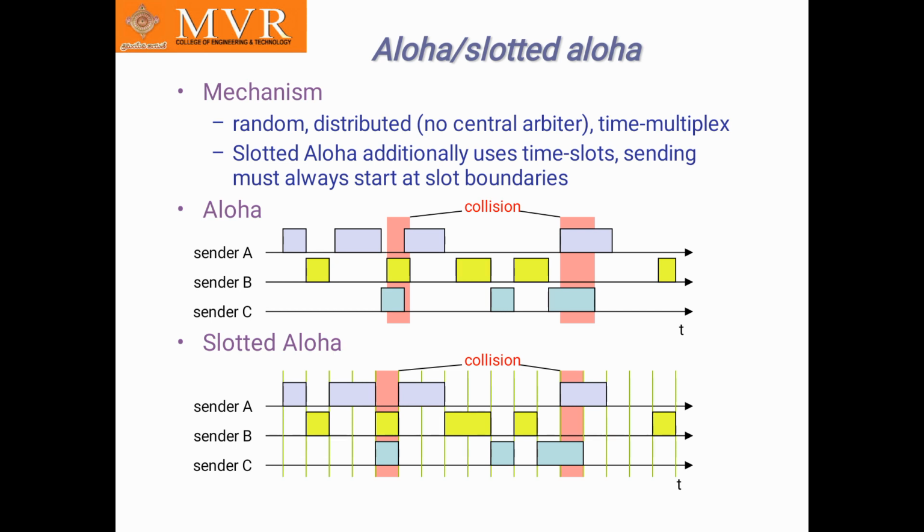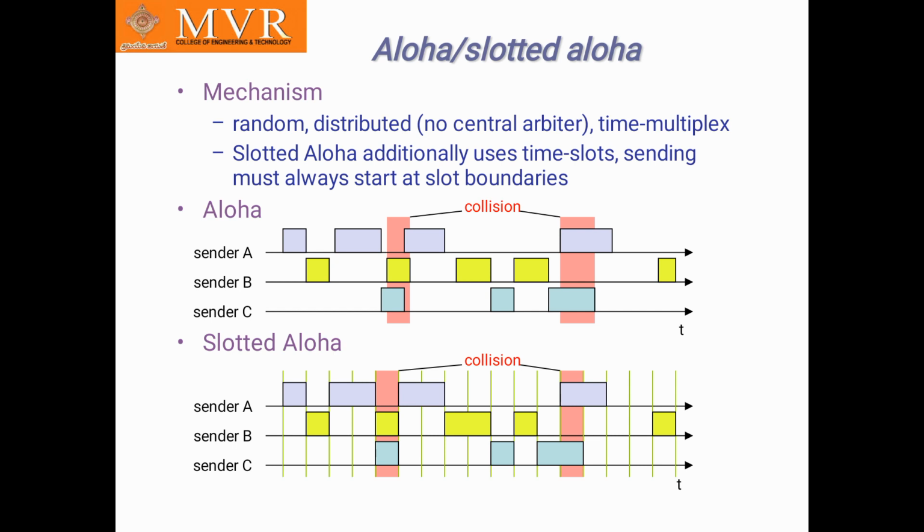Again, C and A collide, so on the right side C and A collision will occur. So these two have a collision. And again, the slotted aloha: see this picture. In the above aloha there are no slots, so the lines are not divided. And the slotted aloha is segmented by slots. So sender A sends the information, sender B sends the transmission, and sender C sends the information. So in this, where will the collision occur?